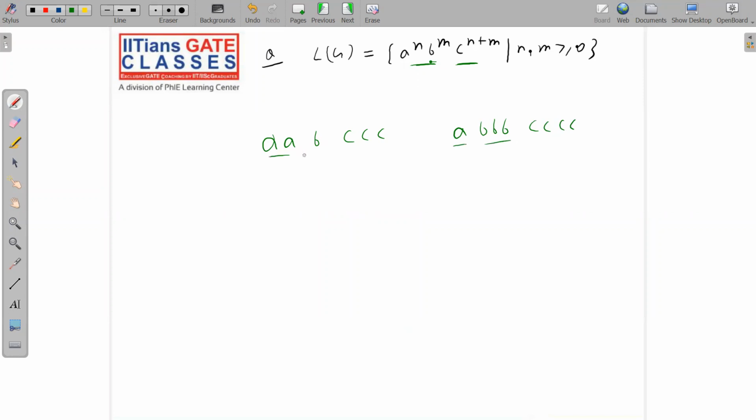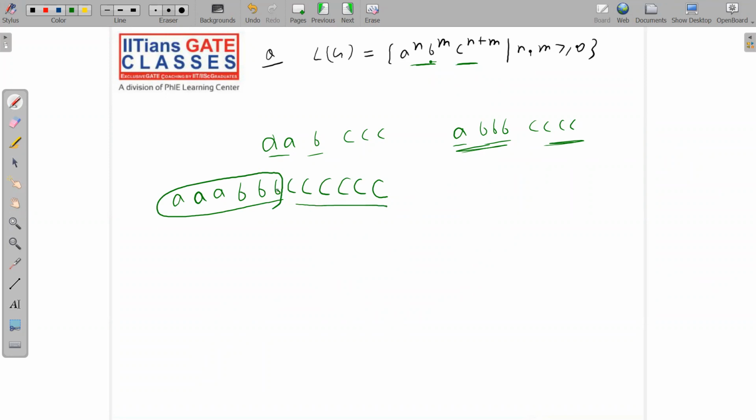So there is no relation between the number of A's and the number of B's. There can be any number of A's and any number of B's, but the sum of A's and B's should be equal to the number of C's. How will you write grammar for this? Let me write it carefully, then I think you will guess it. AC, AC, AC, BC, BC, BC. So see what you are getting. The sum of A's and B's is 6, and the number of C's is also 6. I hope you have guessed it right.